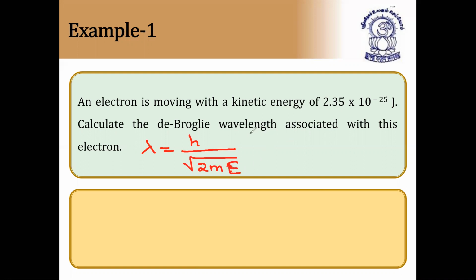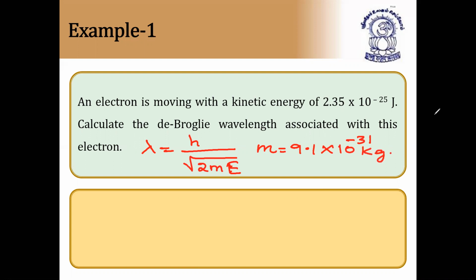They have given the kinetic energy in joules, and they have given the electron. So mass of electron is 9.1 × 10 to the power of minus 31 kg. Write down mass of electron m is equal to 9.1 into 10 to the power of minus 31 kg, because the answer is in SI unit. So straight away we have to multiply.